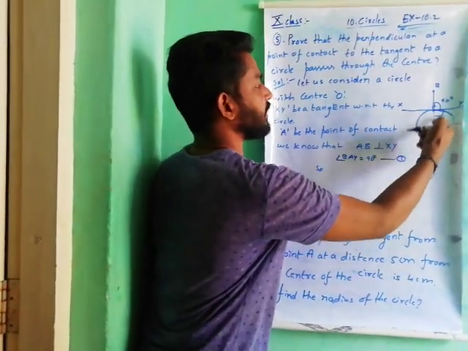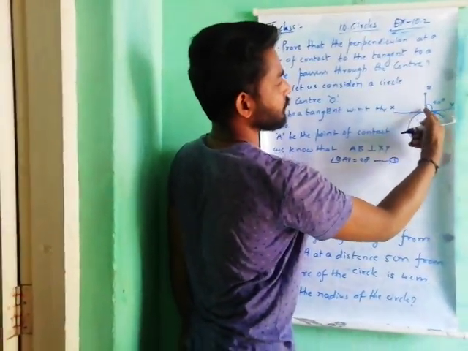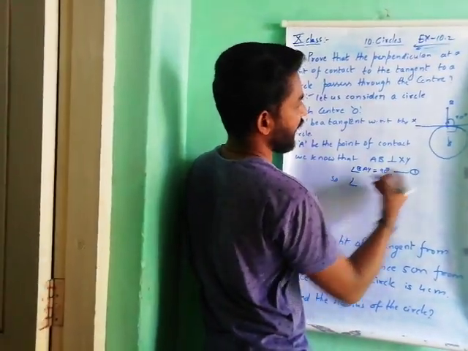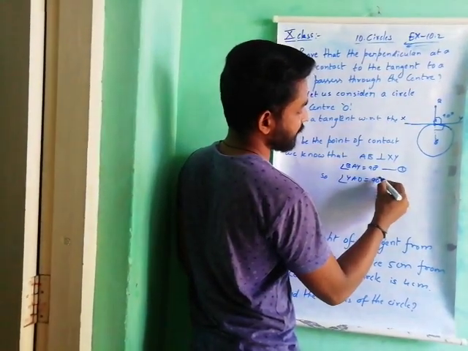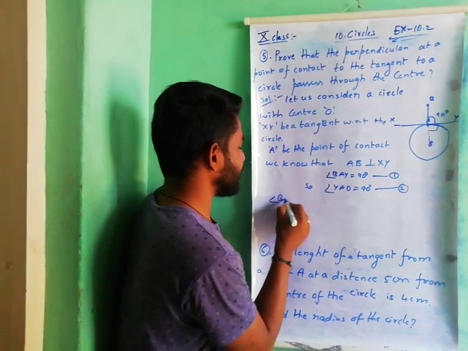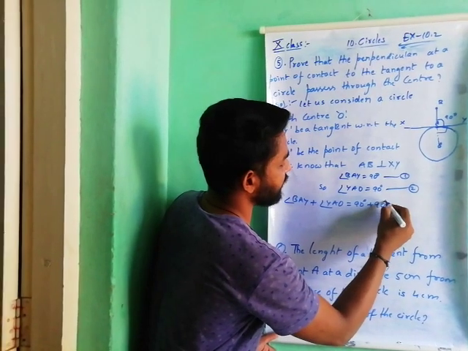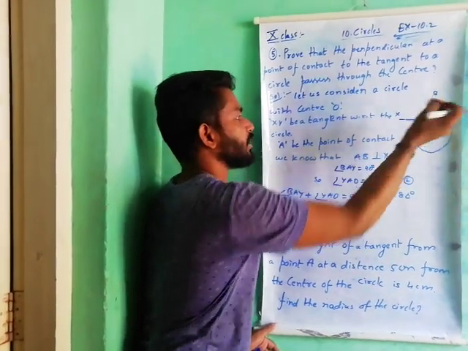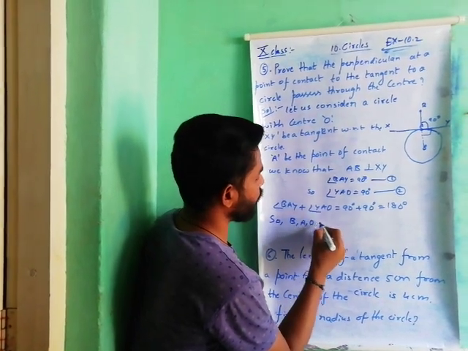So automatically, you have to observe that angle YAO is also 90 degrees. This is equation 2. So angle BAY plus angle YAO is equal to 90 degrees plus 90 degrees. It makes 180 degrees. So what happened? These 3 points are collinear. So B, A, O are collinear.